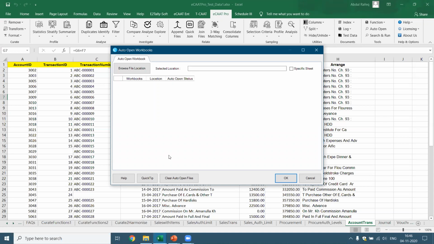For example, you're working on one set of files, you have put all these files in a particular folder. You can perform these functions at any time you open Excel. It will by default open. You can also clear it and once again reset the files in the way you want.